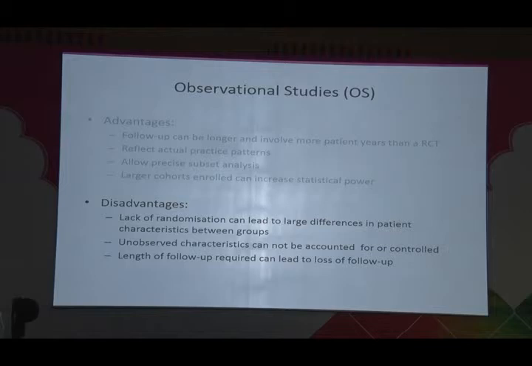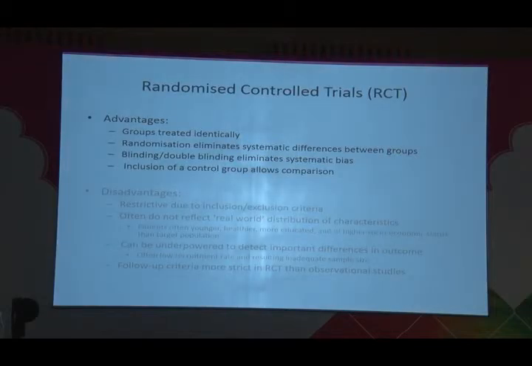Now, we often think of the randomised controlled trial as the gold standard. The groups are treated identically. The randomisation eliminates systematic differences between groups. There's blinding and double blinding, which eliminates systematic bias, and it includes a control group for comparison.